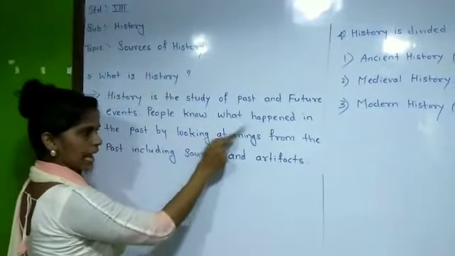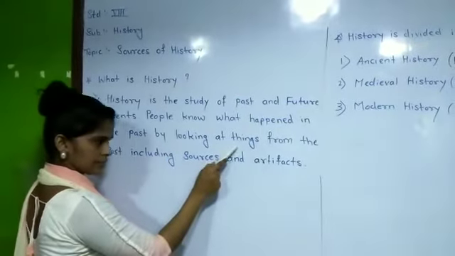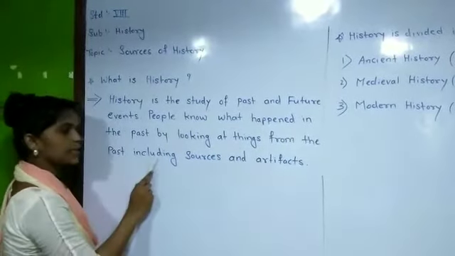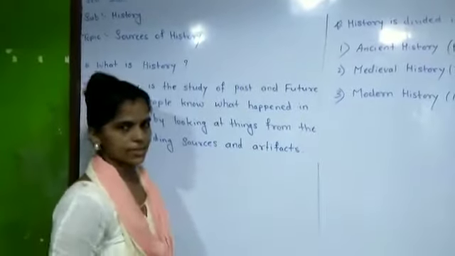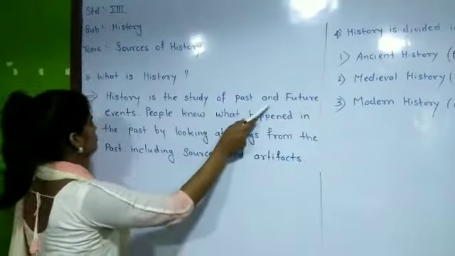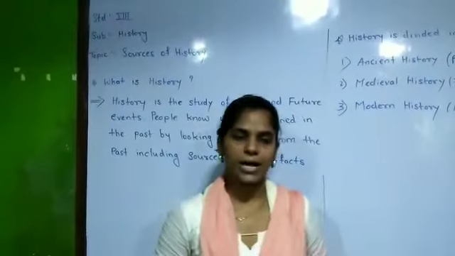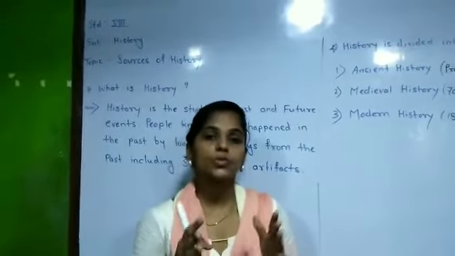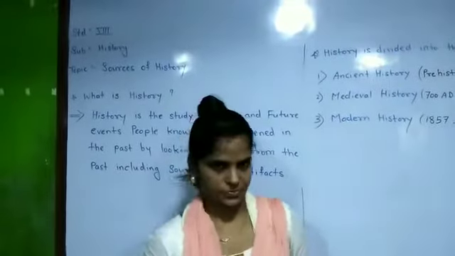People know what happened in the past by looking at things from the past, including sources and artifacts. Once again, history is the study of past and future events. To know the history of our past and the future, people study history.